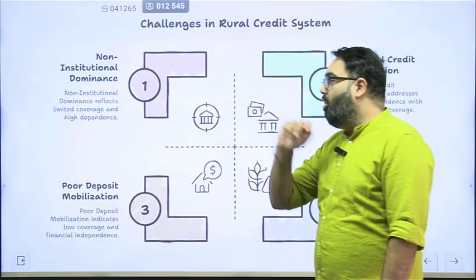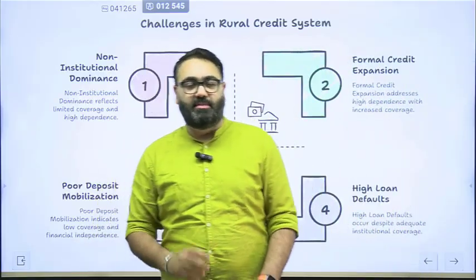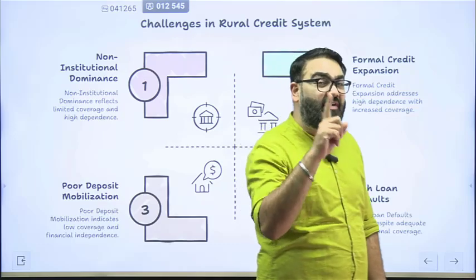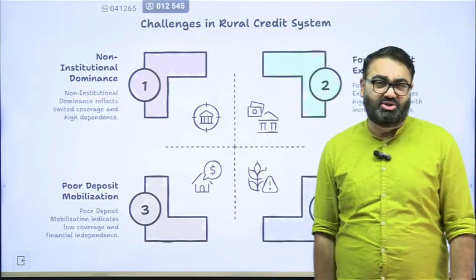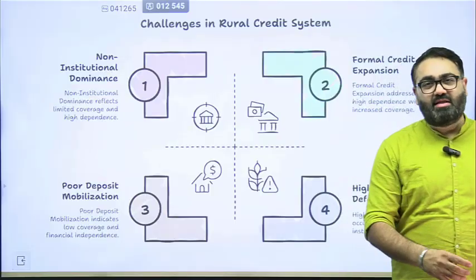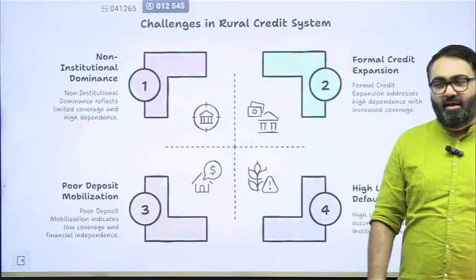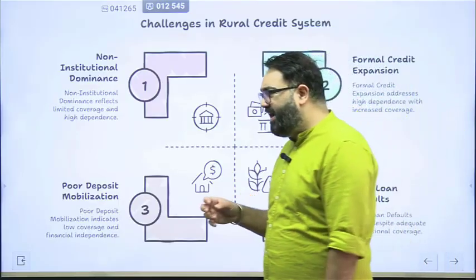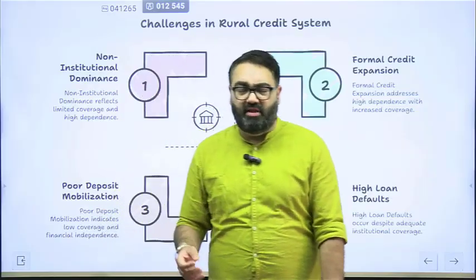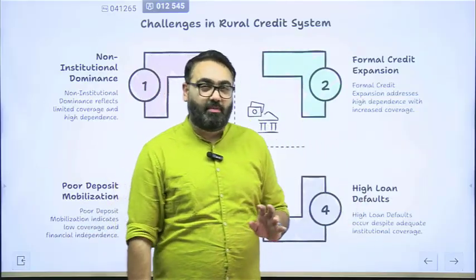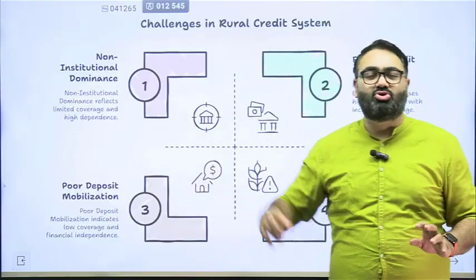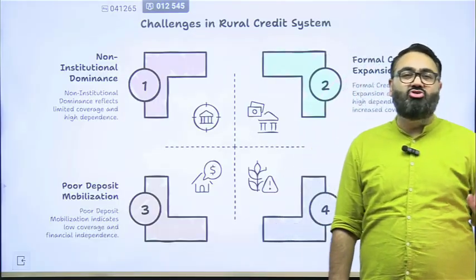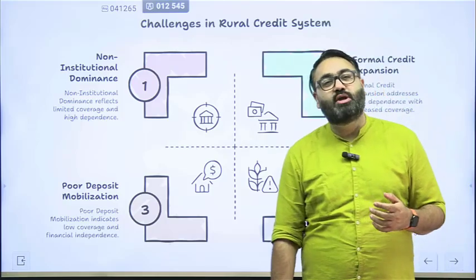The first one, non-institutional dominance. What does it mean? In most of the small villages in India, even today, you will not find even one single bank or even one single branch. The result is, when the farmer does not have access to a bank, when they do not have access to an institution, what do they do? In almost every village, you will find an individual with a lot of money ready to give a loan to the farmer. This is an informal source of credit. They know that the farmer is needy right now. They require a loan because the bank has denied the loan to them.